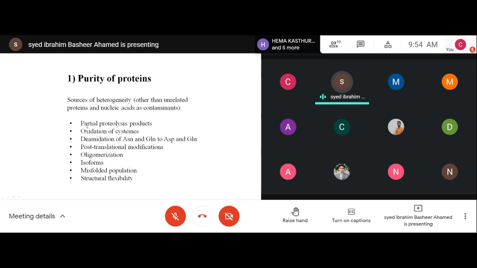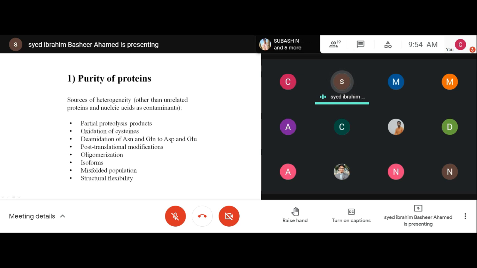After doing the purification, there is a chance of proteolysis. Your protein may undergo proteolysis. What will happen in that case? Your protein will be fragmented. It will become two fragments, three fragments, or multiple fragments. So you have to avoid proteolysis.